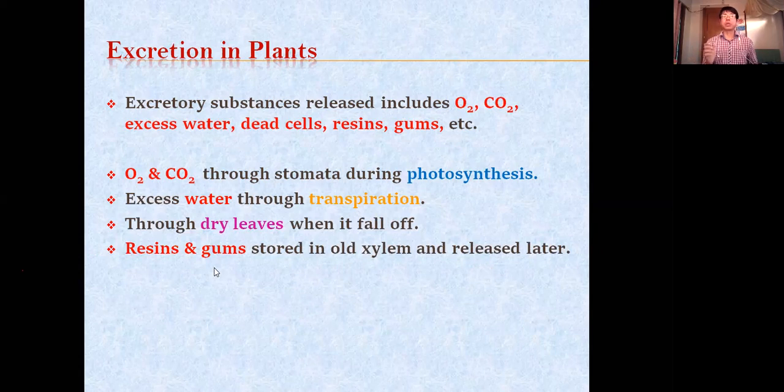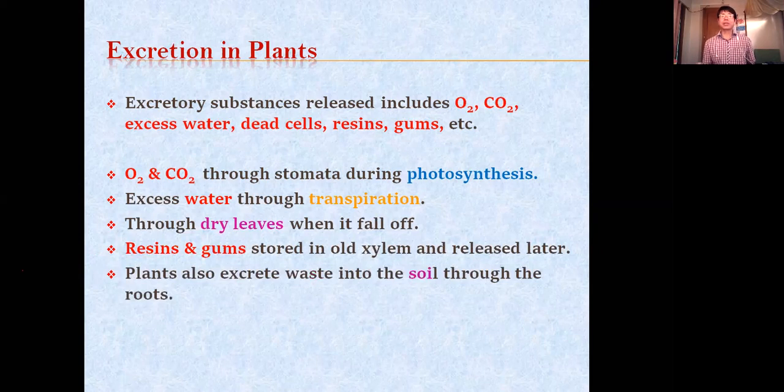In the rubber plant, the resins remain deposited in the old xylem. When we cut it, it squeezes out, it comes out. That is a waste material. Also, it excretes the waste materials in the soil through the roots.